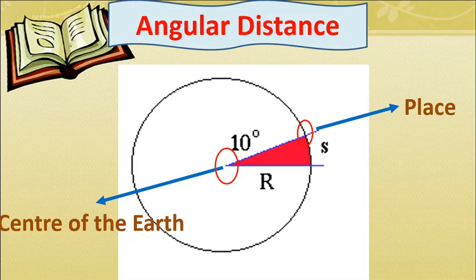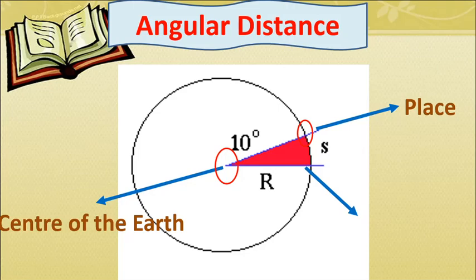So what will you do? You will take a simple instrument, like an instrument in which you measure the angle, which is called the protractor, and you will try to find out the angle or the angular distance. Now to measure the angle you need at least two rays, isn't it?